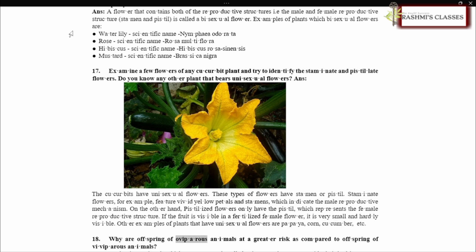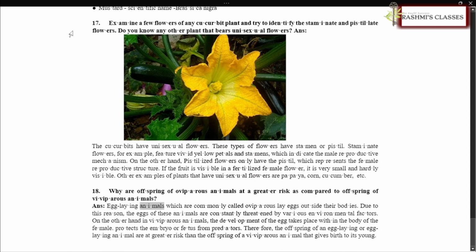Why are offspring of oviparous animals at a greater risk as compared to offspring of viviparous animals? ANS, egg-laying animals, which are commonly called oviparous, lay eggs outside their bodies. Due to this reason, the eggs of these animals are constantly threatened by various environmental factors. On the other hand, in viviparous animals, the development of the egg takes place within the body of the female. This protects the embryo or fetus from predators. Therefore, the offspring of an egg-laying animal are at greater risk than the offspring of a viviparous animal that gives birth to its young.